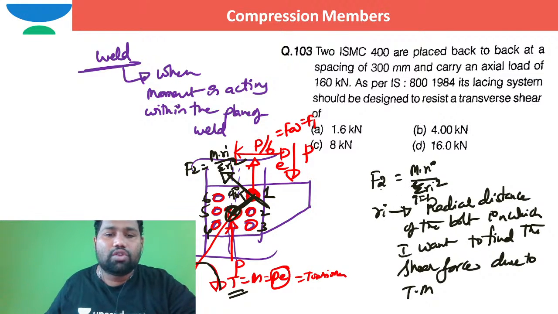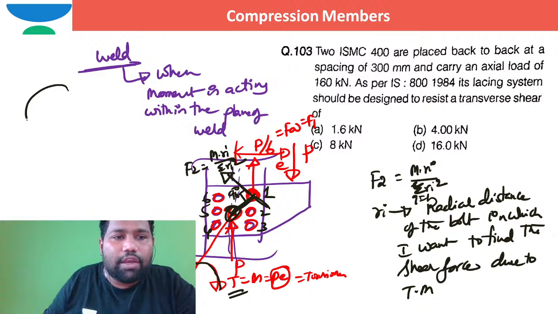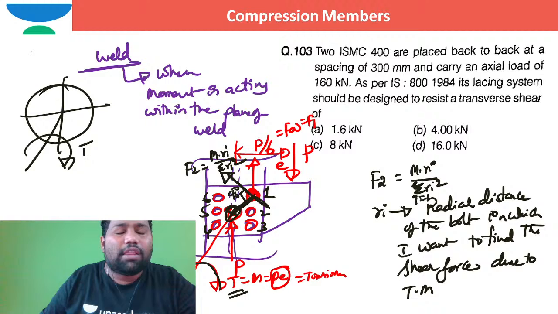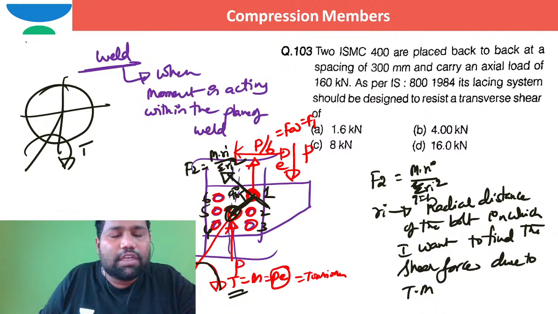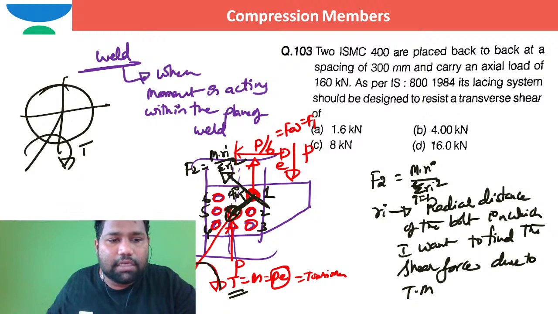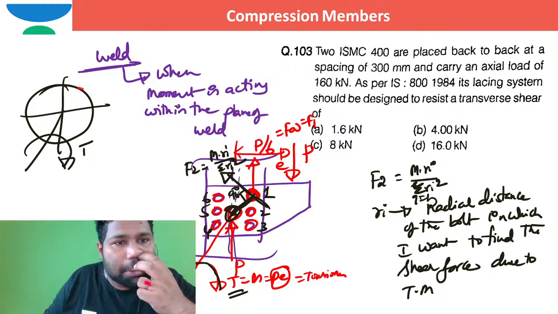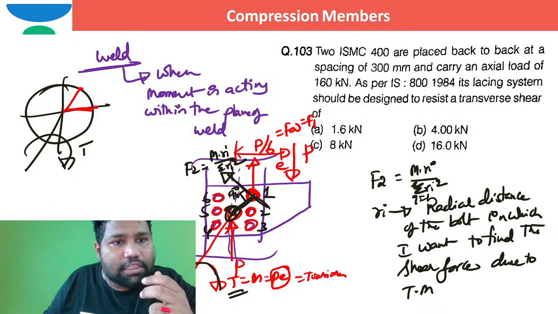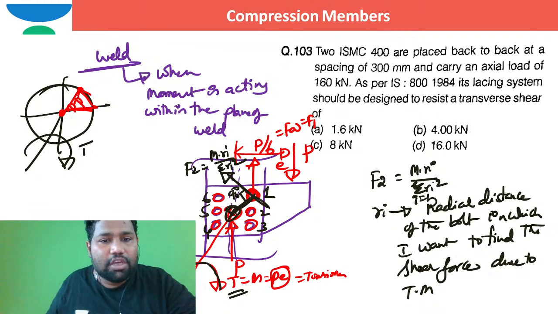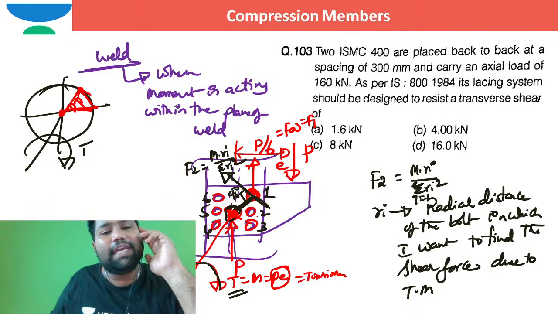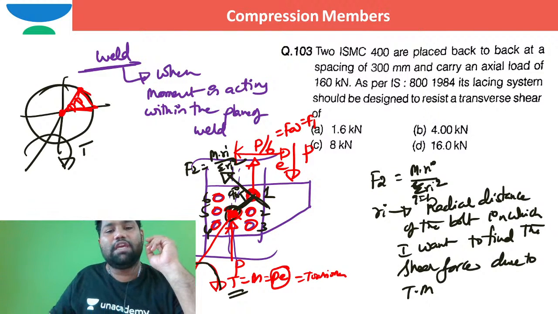Is that okay? I hope you know, when you take a circular section subjected to torsional moment, what the torsion equation tells you: the torsional stresses are more at the extreme fibers, or at extreme radial distance. If you take this extreme layer, the shearing stress values are maximum at the extreme layers, and it is 0 at the centroid. So here the shearing stress is 0 at the CG of the bolt group, whereas it is maximum at the rivets with higher radial distance from the CG of the bolt group.